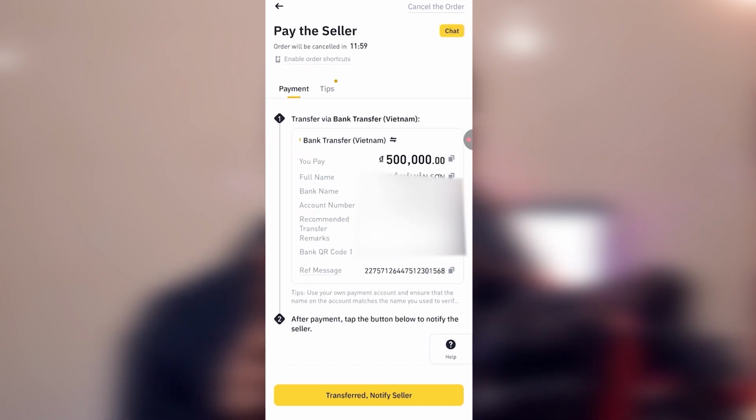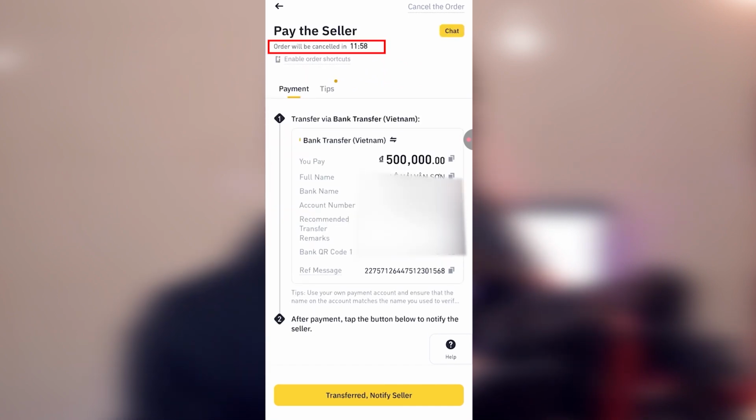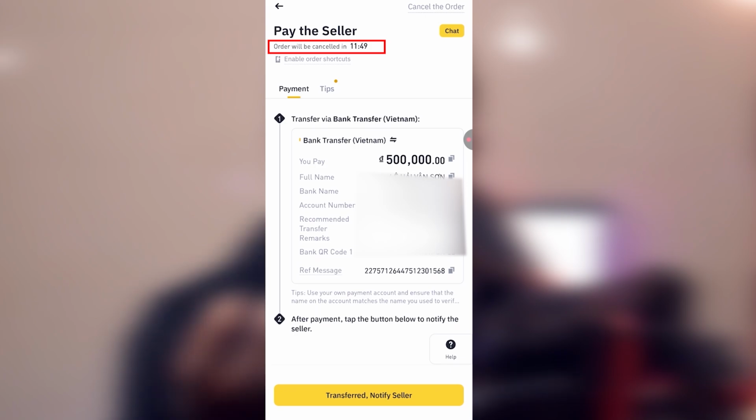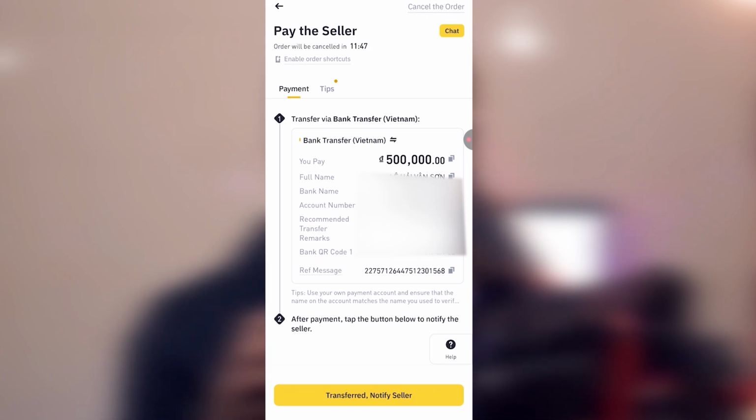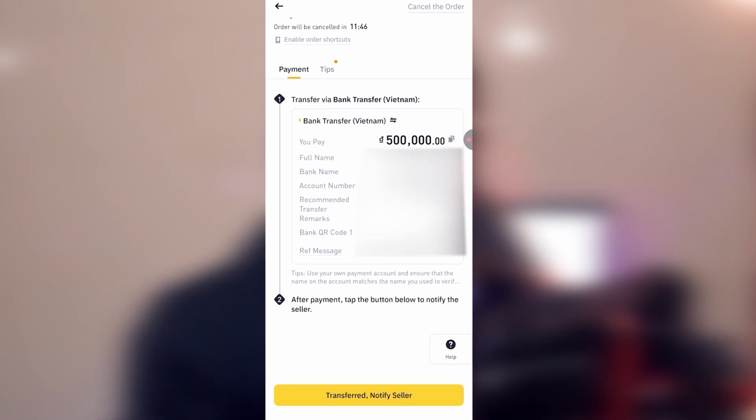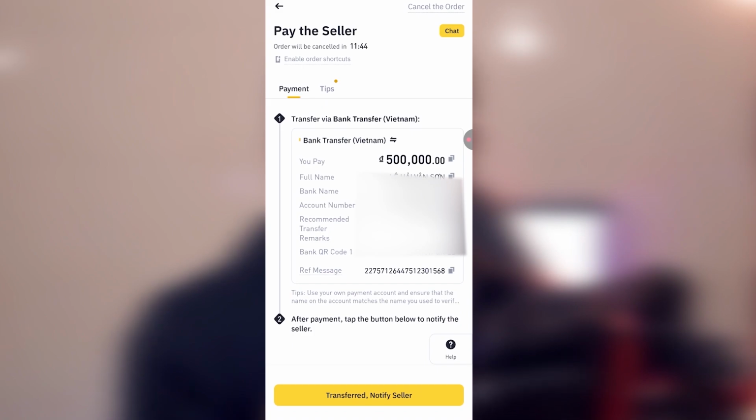And this is very important, you have to pay attention. You see, order will be cancelled in 11 minutes. You understand? So it means that we still have 11 minutes to transfer the money, but we have already transferred the money. So we still have more time. Now when you are done, you have to do something here, or else you are not going to get your $18 because the person has received the